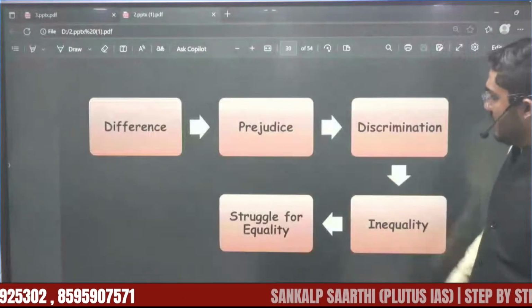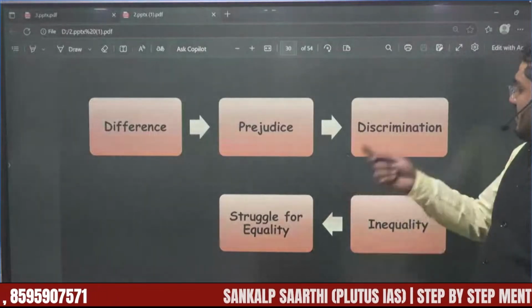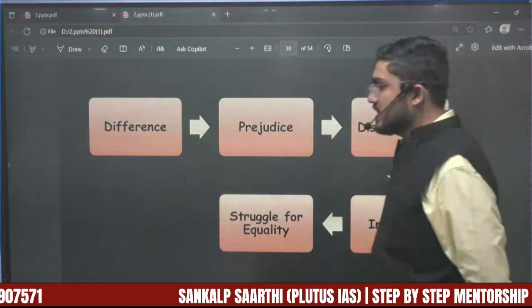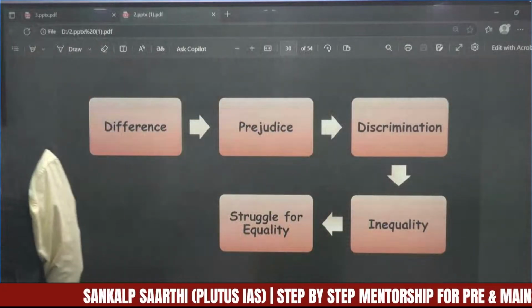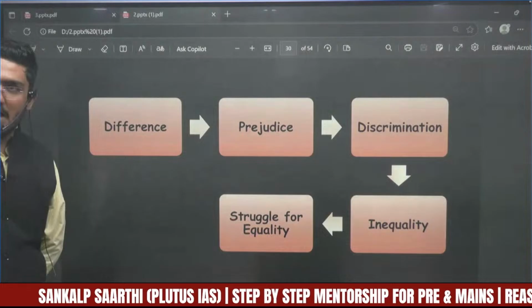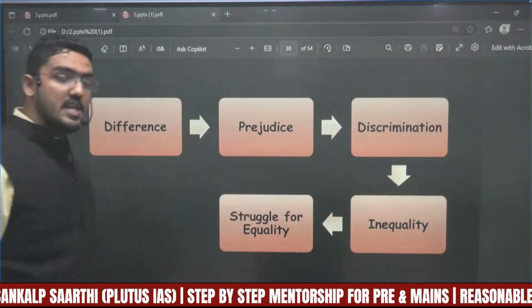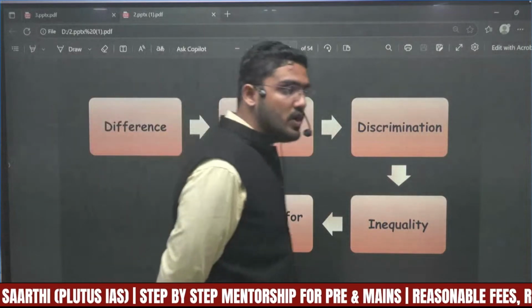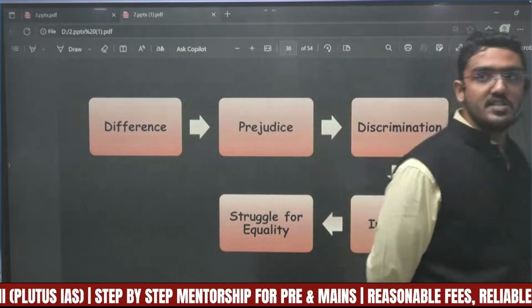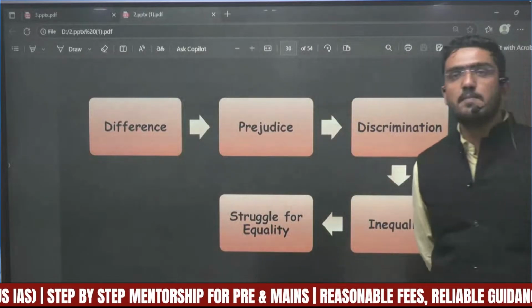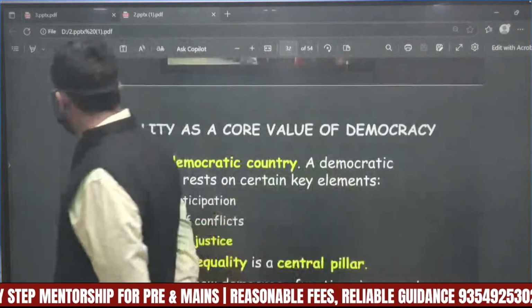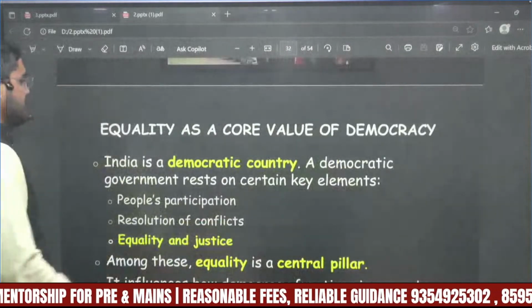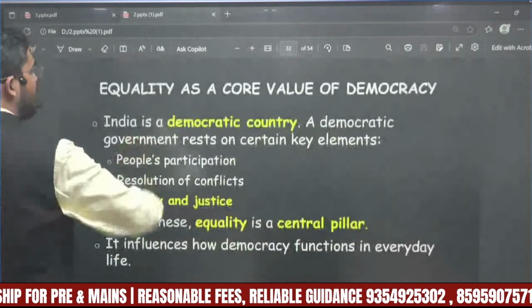Now again, differences exist in society. Because of these differences, prejudices come in society. Due to prejudices, discrimination happens. Due to discrimination, inequality comes, and due to inequality, there is always a struggle for equality. People struggle for getting equality, right? So the next chapter is equality as a core value of democracy.